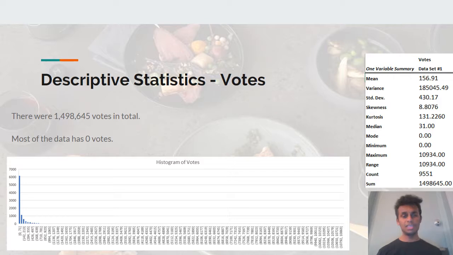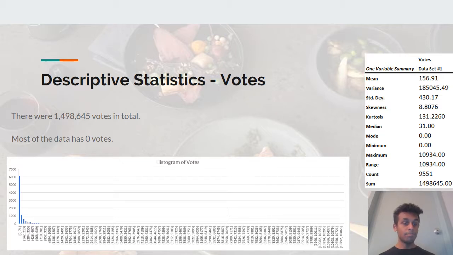These are the descriptive statistics for the votes variable. The histogram is pretty interesting because we can see about 6,000 values only at the start, whereas the histogram goes all the way up to 10,000 votes. This histogram is telling us that there are votes ranging from 0 to 71 up to 10,000 votes, and there are only about 1 or 2 restaurants which have votes in that category, which is why the histogram range is so huge and we cannot see any points over there.